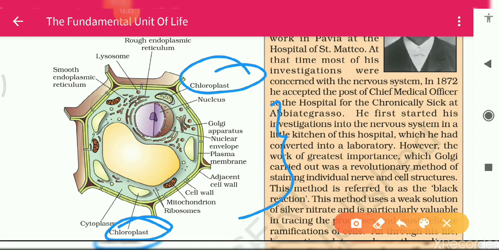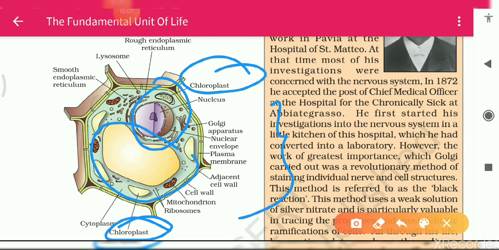Chloroplast, in which chlorophyll is present, helps in making food and trapping sunlight. And due to this chlorophyll, leaves are green in color. You will see here in the plant cell, the nucleus is at the side, and this one is called the vacuole.